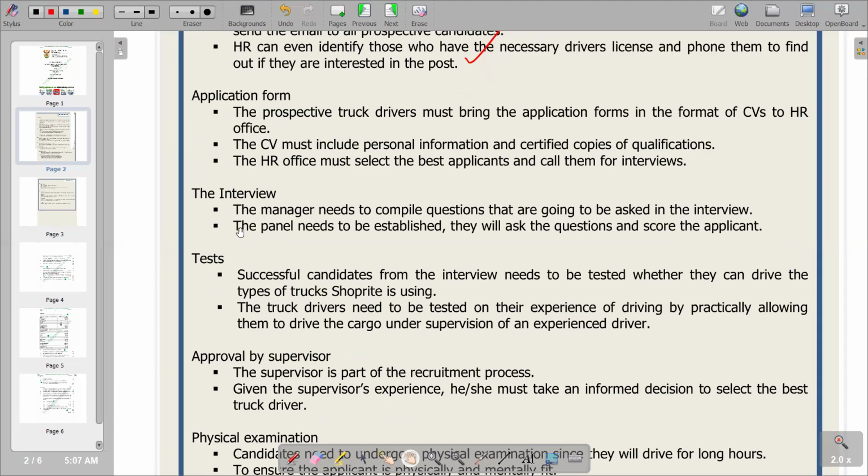Then after that, those who have passed will move on to the test. So successful candidates from the interview need to be tested whether they can drive and the types of trucks Shoprite is using.